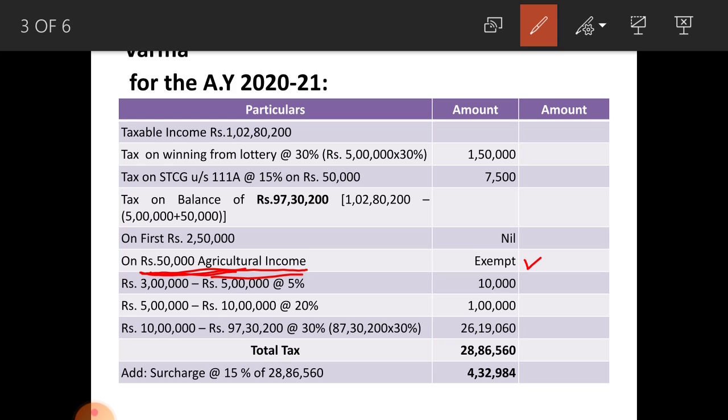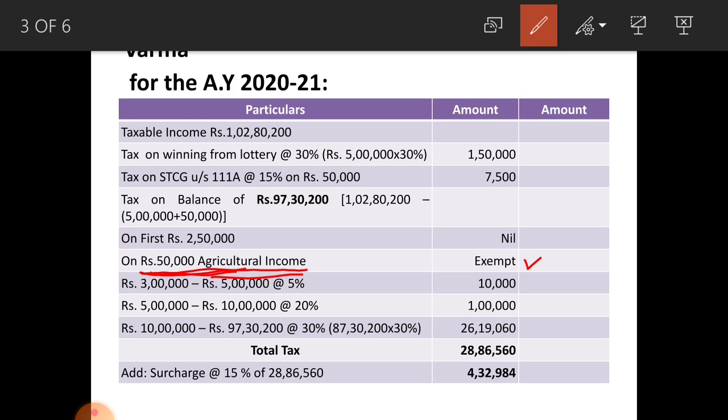Next, see, from 3 lakhs to 5 lakh, that is 2,50,000 exempted, and next 2,50,000 to 5 lakh at the rate of 5%, but from that 2,50,000 you have to deduct this agricultural income, that is from 3 lakh to 5 lakh.